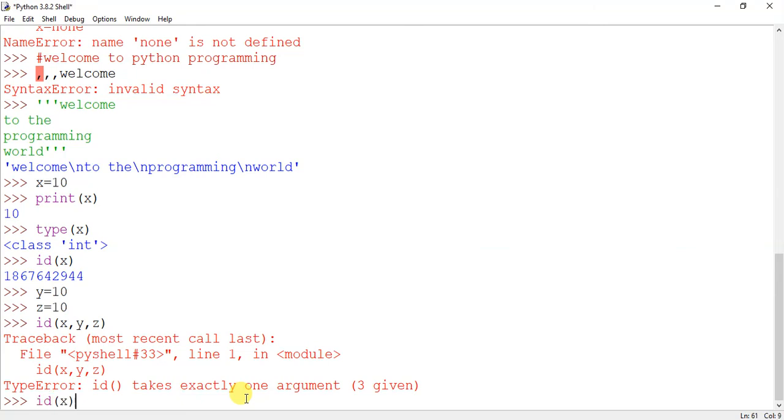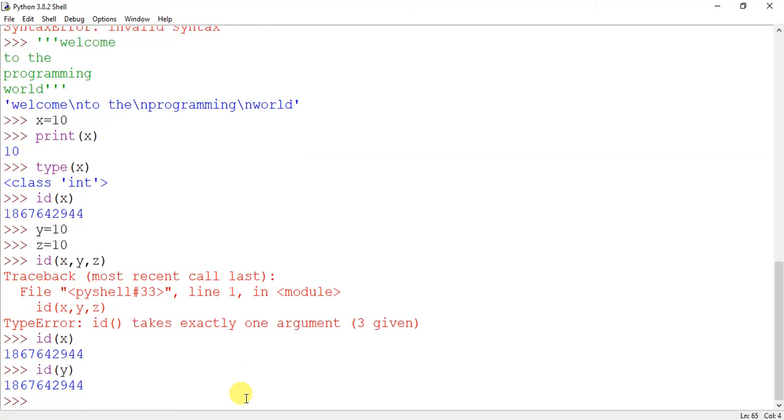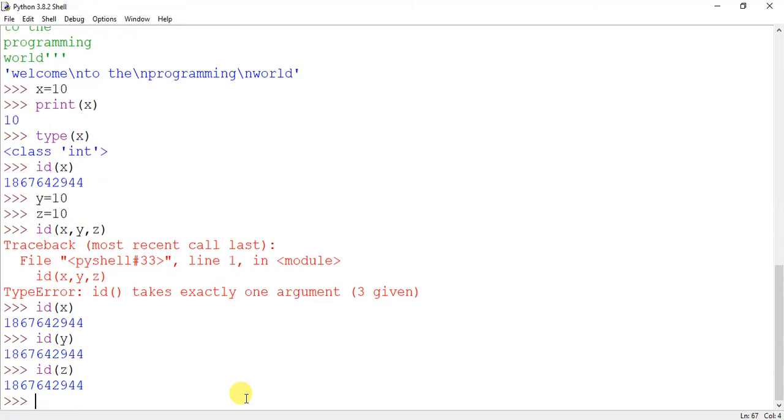ID of x is this one. ID of y is this. ID of z is this. So you can see here that all the three IDs are same. That means x, y, z are pointing to the same memory location where the value 10 is stored.